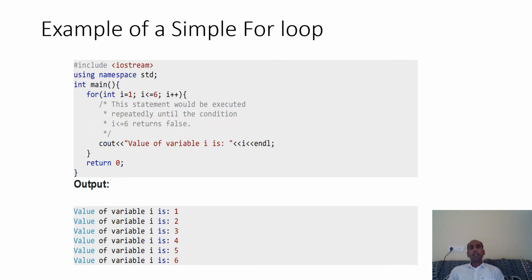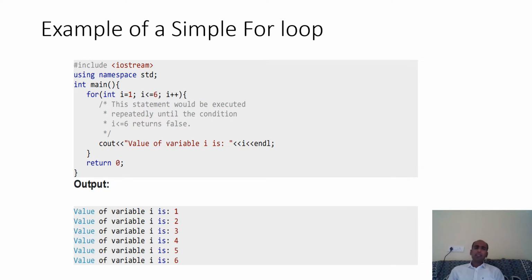The value of variable I is then 2, and endl, new line. Again increment will happen, I equals 3, 3 is less than or equal to 6, and that will repeat till the value of I becomes 7. 7 is less than or equal to 6, condition false, we jump outside the loop. I just want to tell you one thing that I'll ask you later also.